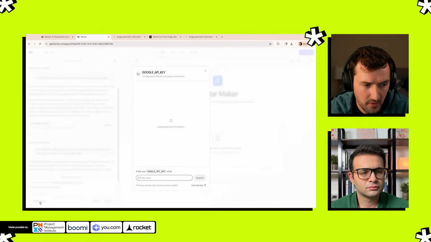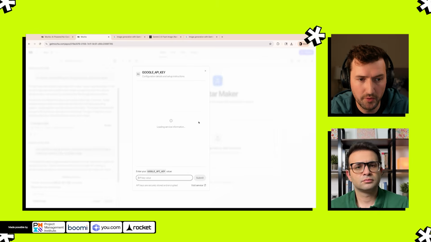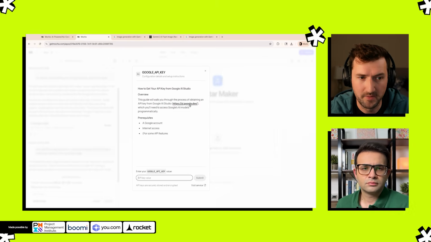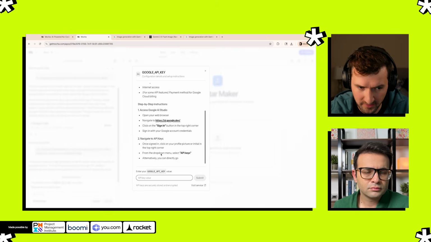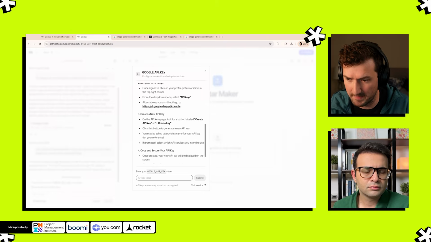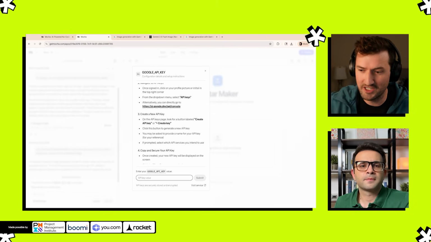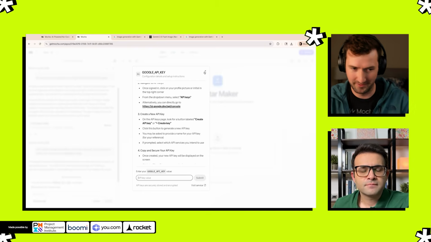But if you don't, you can click walkthrough and Mocha will walk you through exactly how to get it. It's going to give you a link. It's going to give you some steps and you can go get it. And this works with any API key. We have a little research agent that understands how API keys work and how to go get them.